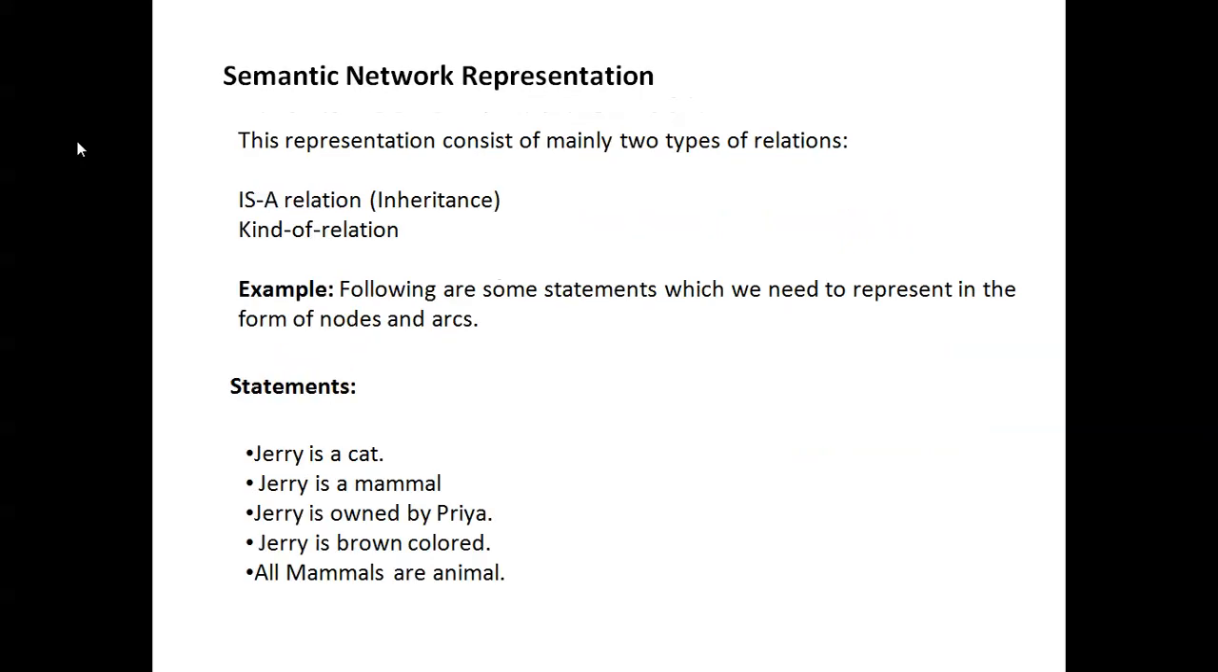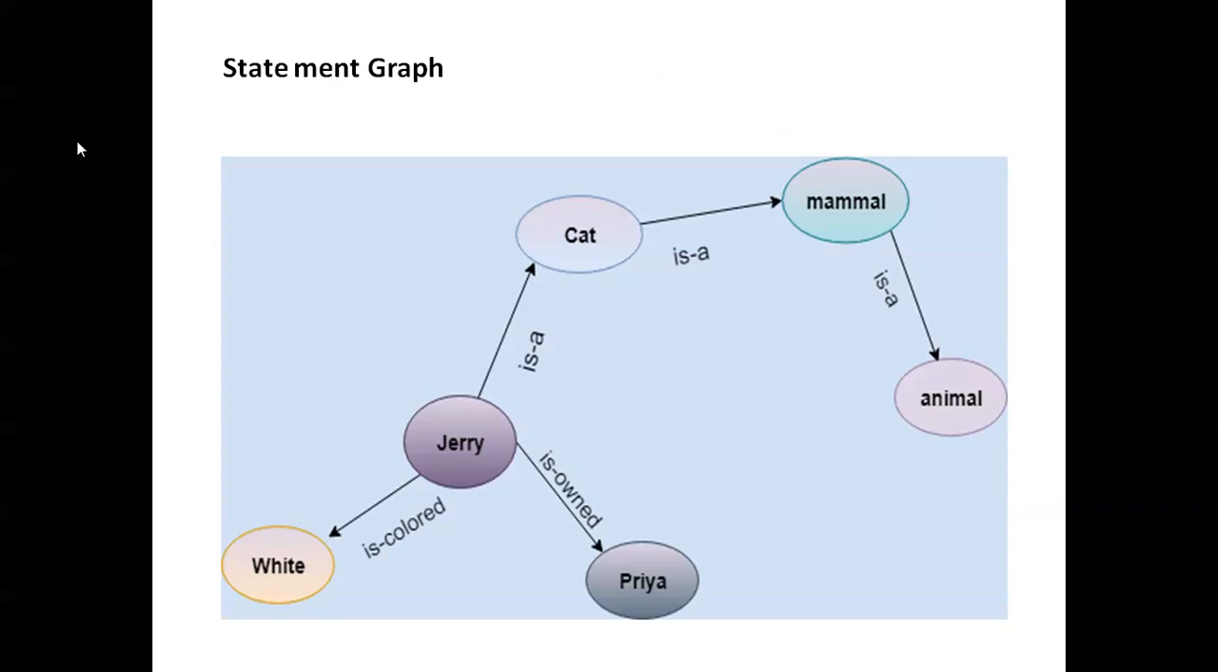Semantic network representation. This representation consists of mainly two types of relations: inheritance and kind-of relations. Example, the representation of nodes and arcs. Statements: Jerry is a cat, Jerry is a mammal, Jerry is owned by Priya, Jerry is brown colored, all mammals are animals. These are the statements for semantic network representation, shown as a statement graph. White is a color, Jerry is owned by Priya. So they give the statements as a graph.